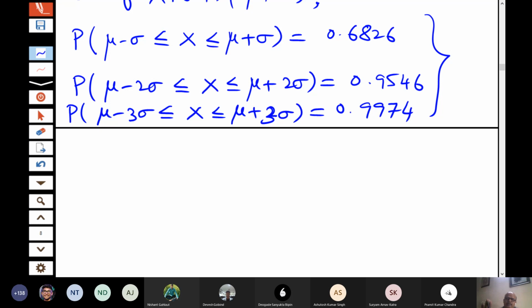The same thing is true for everything which is done in the industry. Of course, now there is a concept of even higher limits. So if we say 3 sigma limit, what does it mean? It means out of 10,000 produced items, 26 items are likely to be rejected because you have 0.9974. So 26 observations are likely to be rejected out of 10,000 produced items.